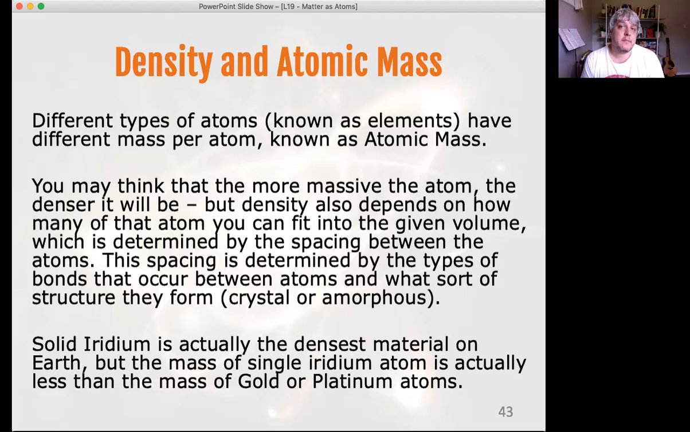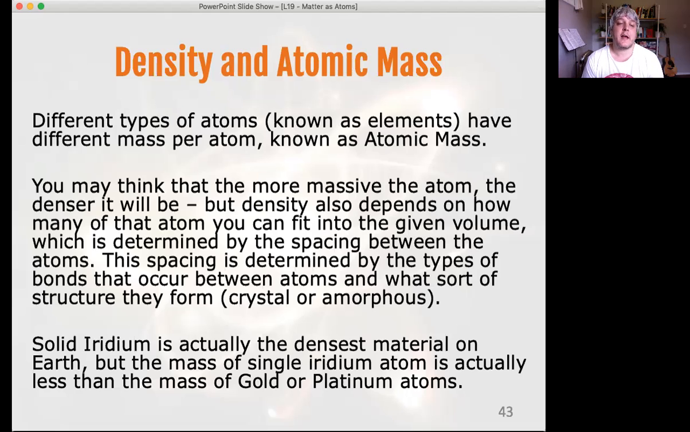You may think that bigger atoms, elements that have a lot more mass per atom than hydrogen, would have higher density, because if you pack a certain number in and each one has more mass per atom, then you must have more mass overall. But remember that it depends on the spacing and the structure. Are you doing crystalline or amorphous? Are you doing a liquid or a gas? It depends on the structure of how you pack those atoms in, as well as how heavy each individual atom is.